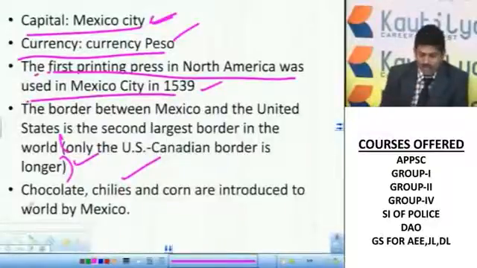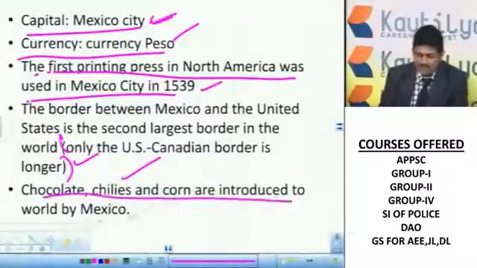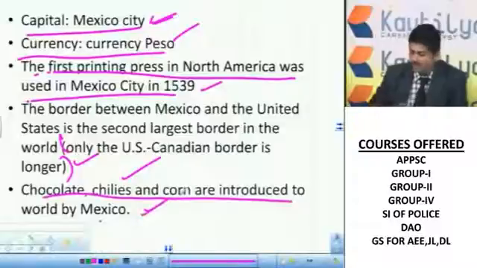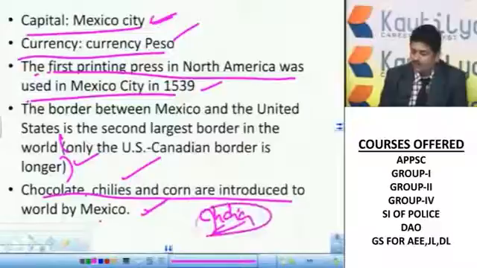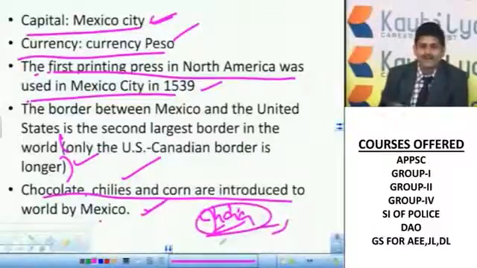Next, chocolate, chilies and corn were introduced to the world by Mexico. Again, this is a very important point. Many times they ask which of the following countries introduced chocolate or chilies or corn. Very important. Even sometimes they ask who introduced tobacco to India, who introduced sugar to India, bits like this. So very important.